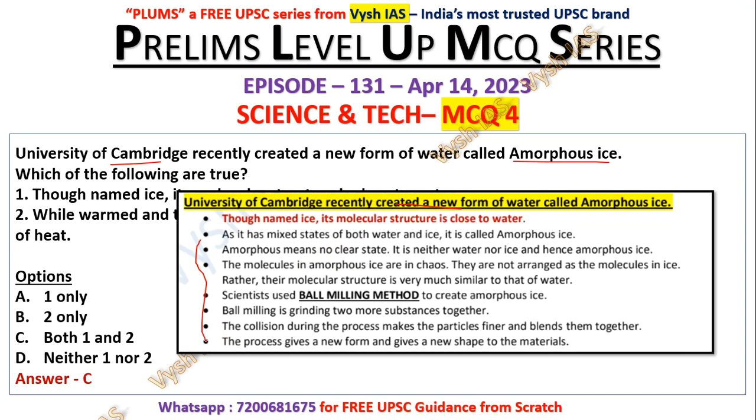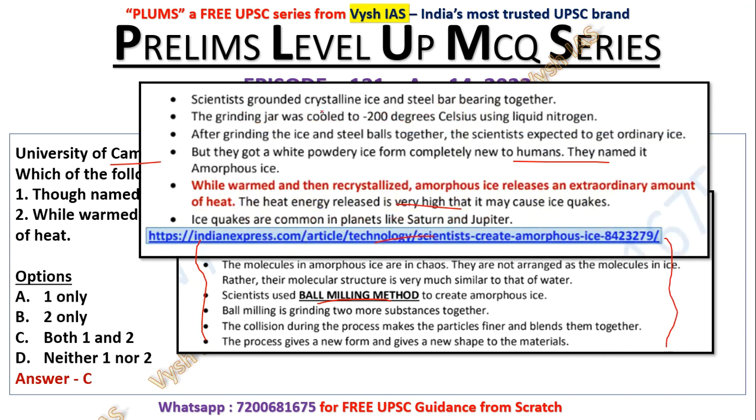They have made something, and the method they used is ball milling method to create this amorphous ice. So it's like a mix of both. Okay, mix of both water and ice. They have made a, you can tell, new form, new compound, whatever it is, you can call like that. So that thing is there, and the detailing is given here. Okay, you can pause and read this. While warmed and recrystallized, amorphous ice releases an extraordinary amount of heat. The heat energy released is so high that it may cause ice quakes. So ice quakes are something which is common in places, the planets like Saturn and Jupiter. Okay, so here again, Indian Express article, so it's important for you.